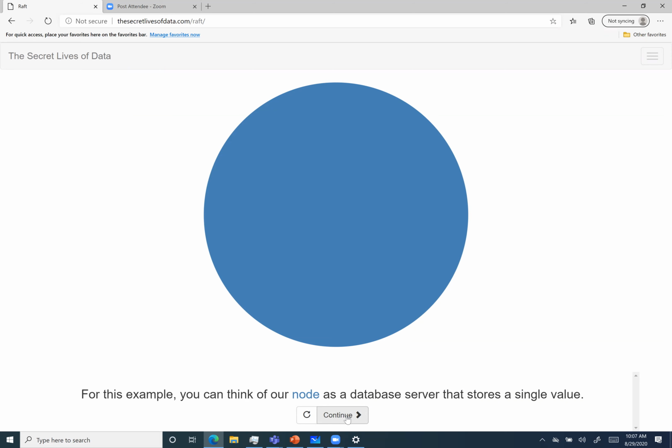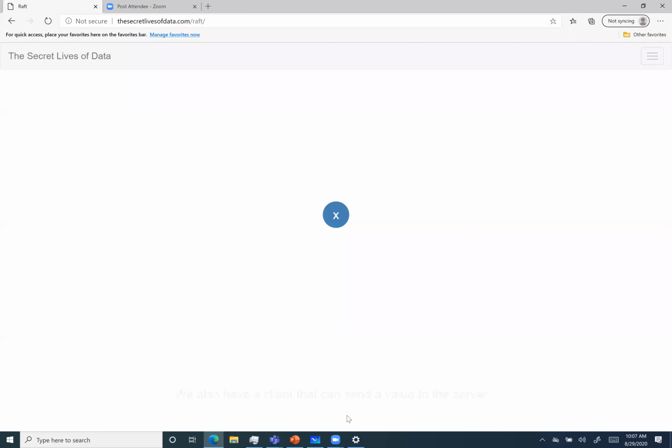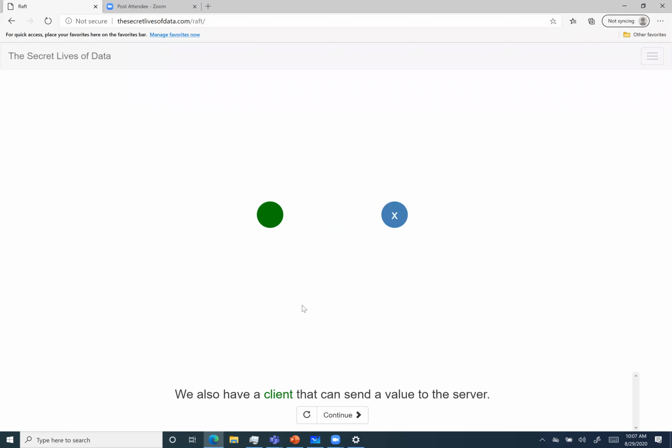So this is our single node, and it stores a value. And we also have a client. The green one is a client. The client is sending this value 8 to the server. And now you can see the server has this value 8.